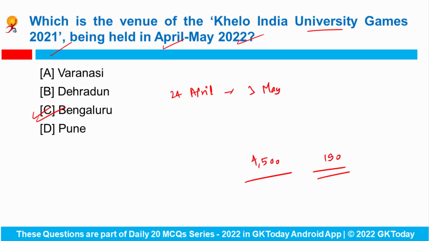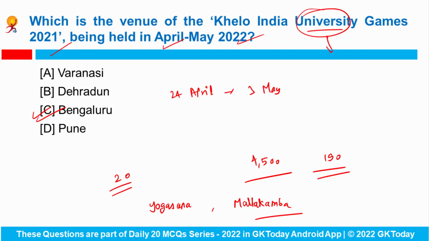The athletes will participate across 20 different sports, including indigenous sports as well, for example Yogasana and Mallakhamba. And what is the mascot of this game? It is Veera, which is a kind of elephant.